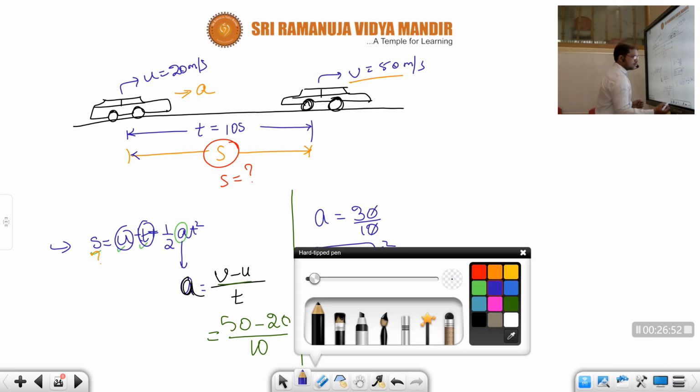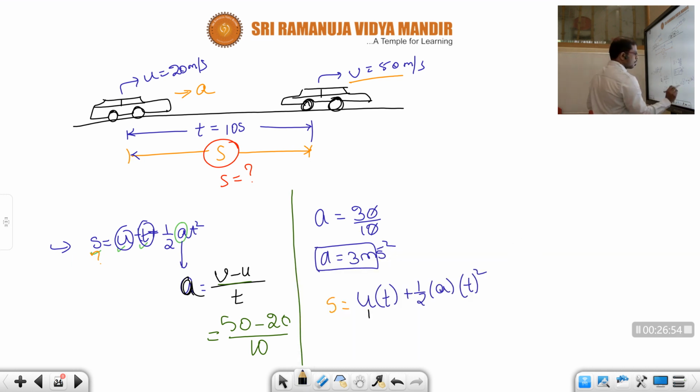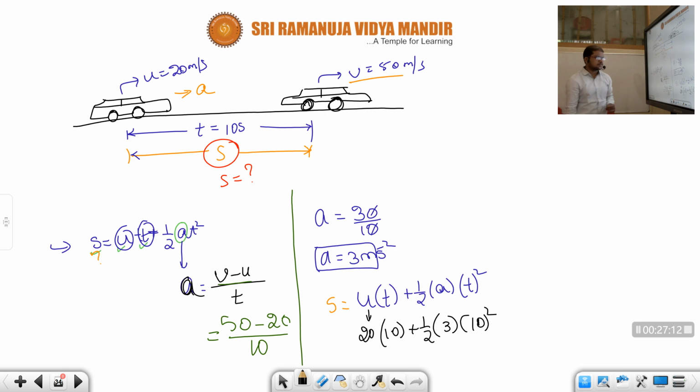What is the initial velocity here? Initial velocity 20, and what is the time taken? 10, plus half into the acceleration we got, 3, into time 10 square.